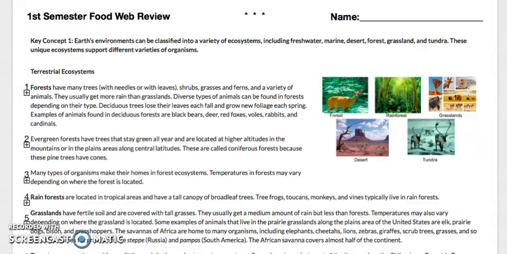Many types of organisms make their homes in forest ecosystems. Temperatures in forests may vary depending on where the forest is located. Rainforests are located in tropical areas that have a tall canopy of broadleaf trees. Tree frogs, toucans, monkeys, and vines typically live in rainforest.